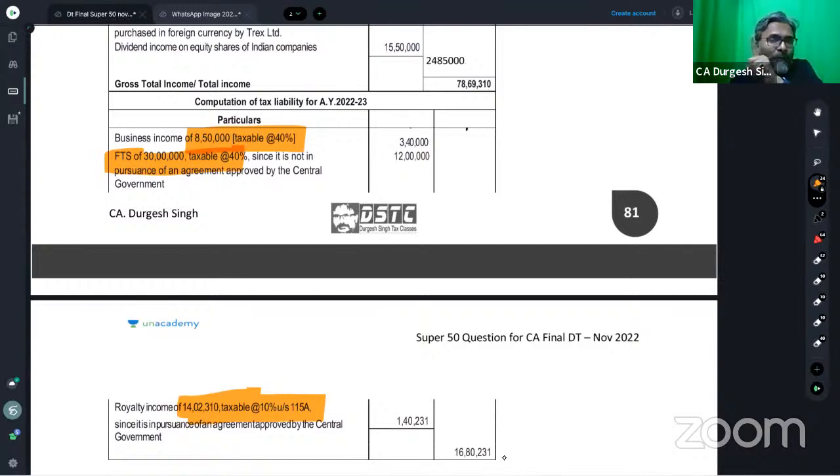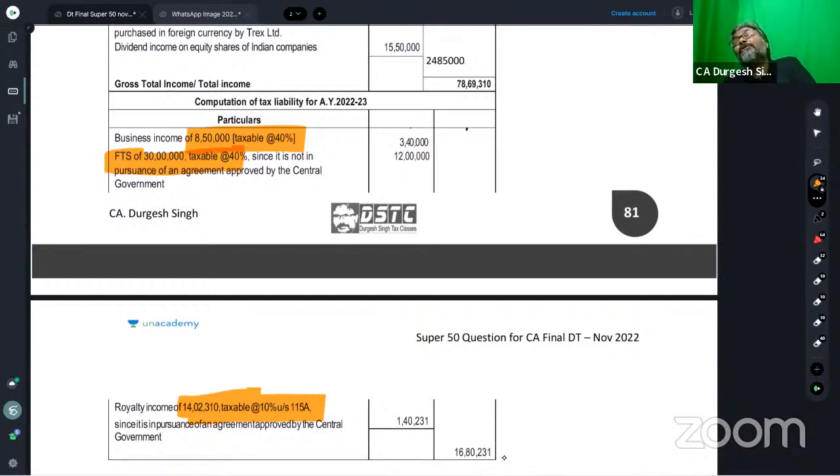No, you have to see whether the technical services which they are providing to the Indian client are in pursuance of any agreement approved by the central government or not. The same also goes with the royalty.